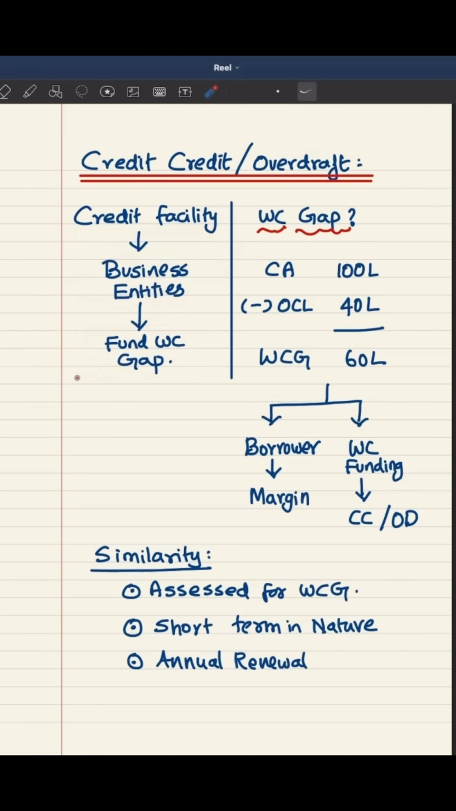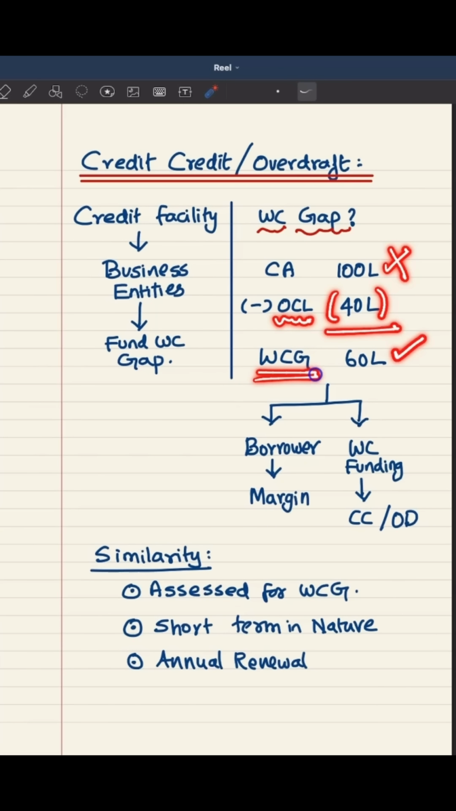So we may have a question, what is this working capital gap? Let us understand with these numbers. Let's say a business entity is having a current asset of 100 lakhs and those current assets are already funded by other current liabilities to the extent of 40 lakhs. It means there is a gap of 60 lakhs that requires funding. So that gap is what we call as working capital gap.